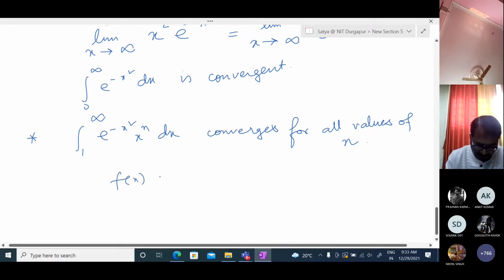Here again f of x equals e to the power minus x square times x to the power n. Again we think of the mu test.